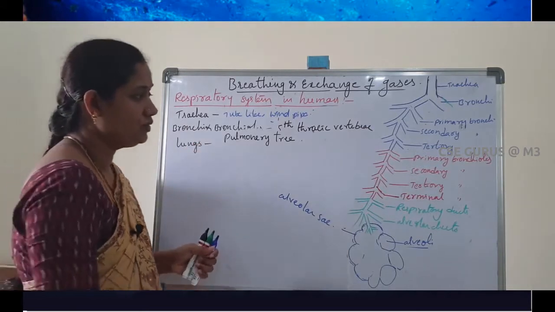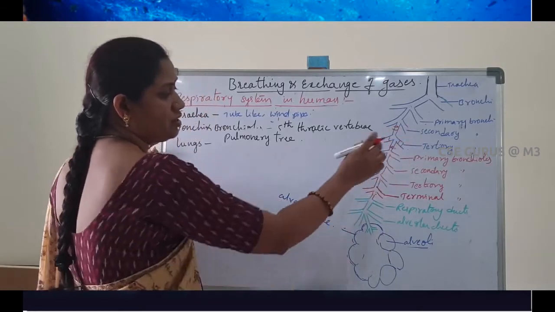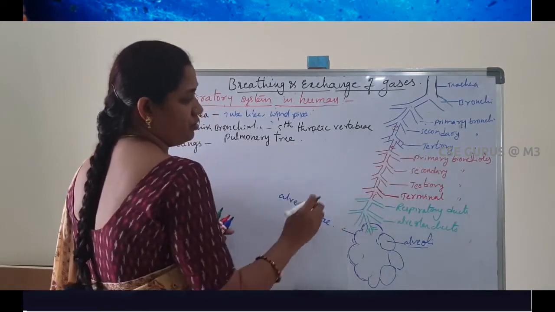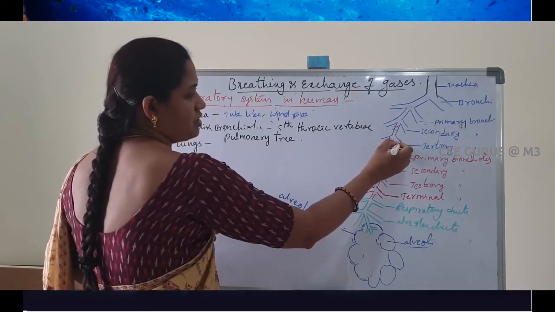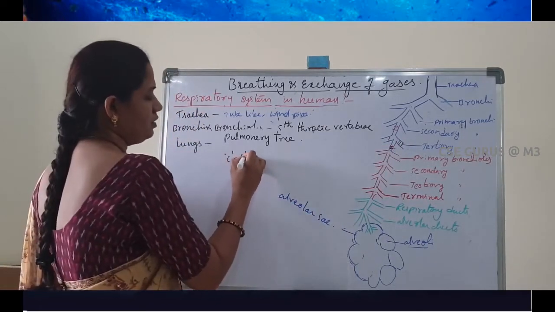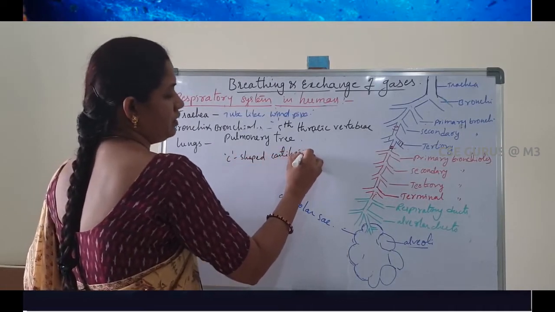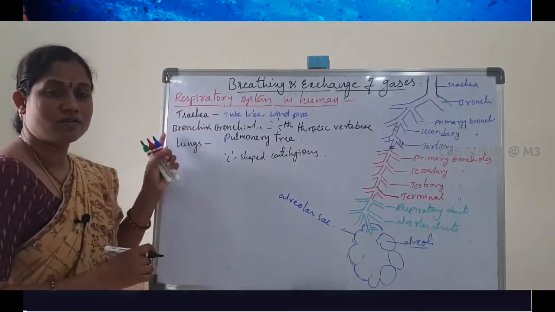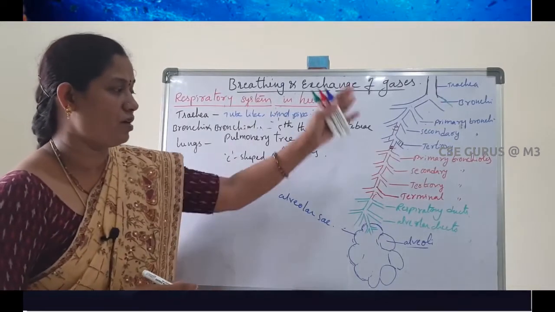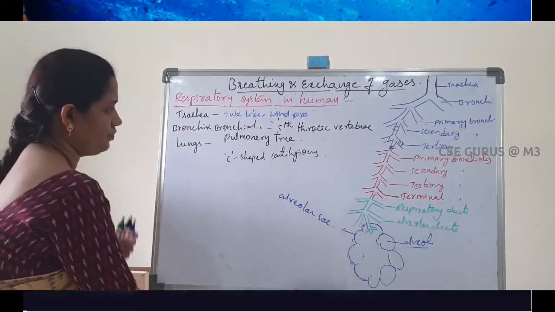Next, the C-shaped rings are present up to the tertiary bronchi. C-shaped cartilaginous rings are present up to the tertiary bronchi and the anterior parts of the primary bronchioles. Okay, so this is about bronchi and bronchioles. The branches of the bronchi and bronchioles form a tree-like structure in the lungs. They are called the pulmonary tree.